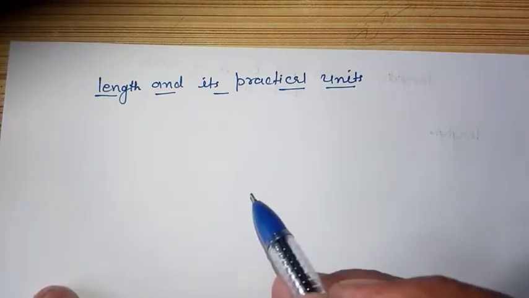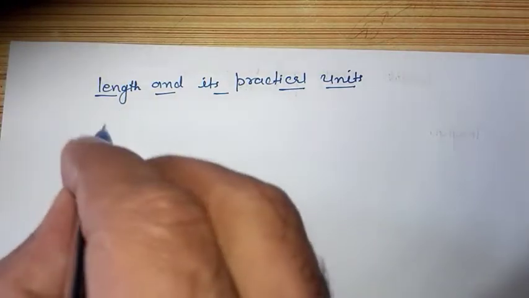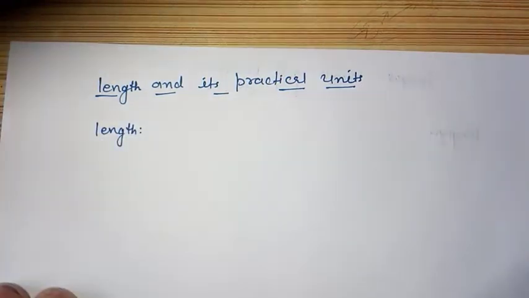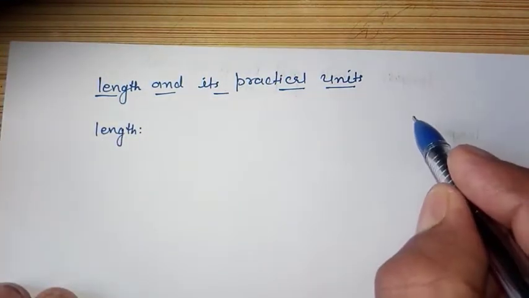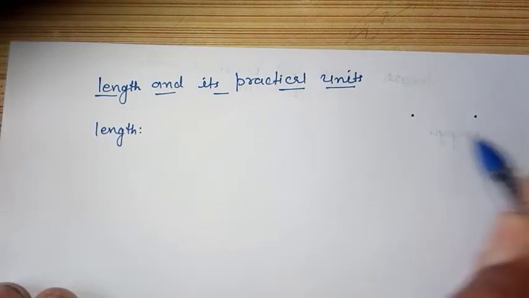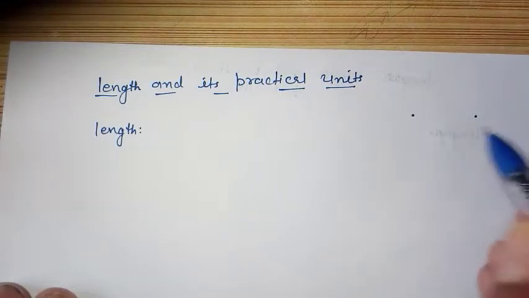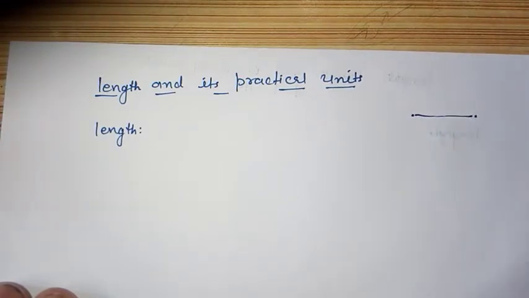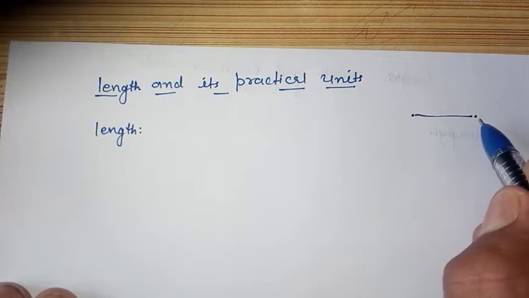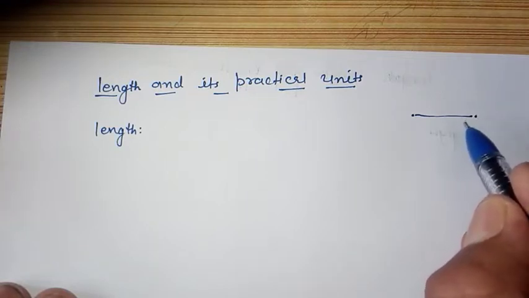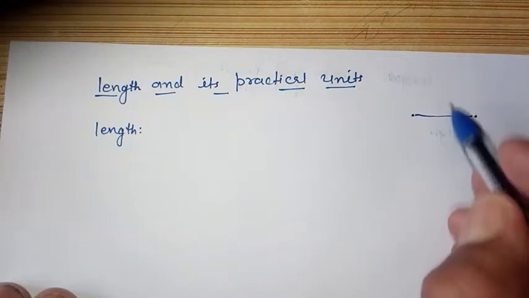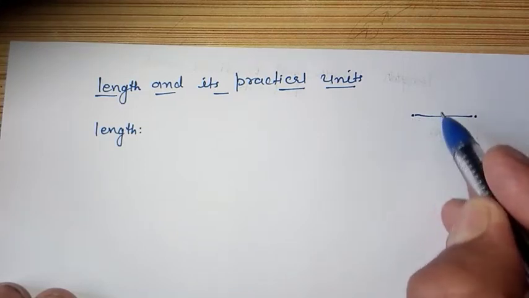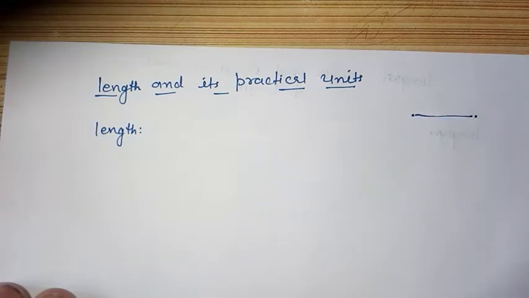So first of all, what is length? How will we define it? Length is what? You have 2 points in space. How much distance is there between these two points, right? So the distance between the 2 points in space is called the length, or you can say the extent of separation. That is called the length.